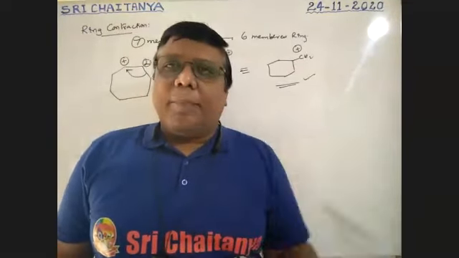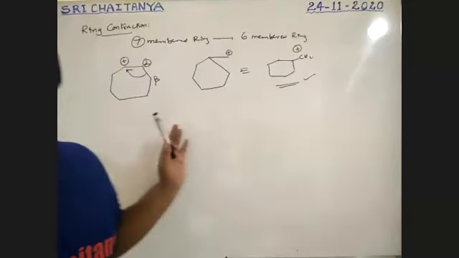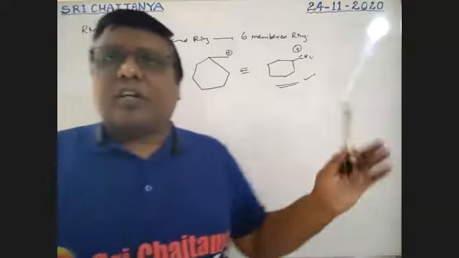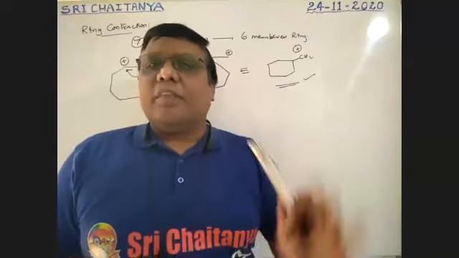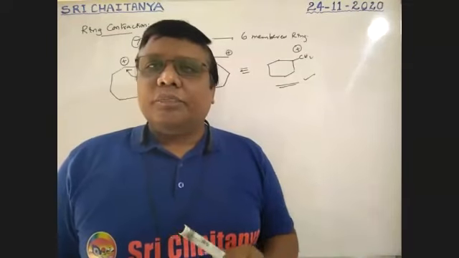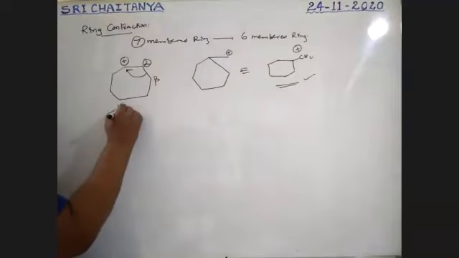So this all happens in carbocations. In carbocations, this all happens, whether it is migrations or ring expansions, ring contractions, whatever it may be. The most stable one is the final product. Okay, so this is very, very important. The 7-member ring has less stability.